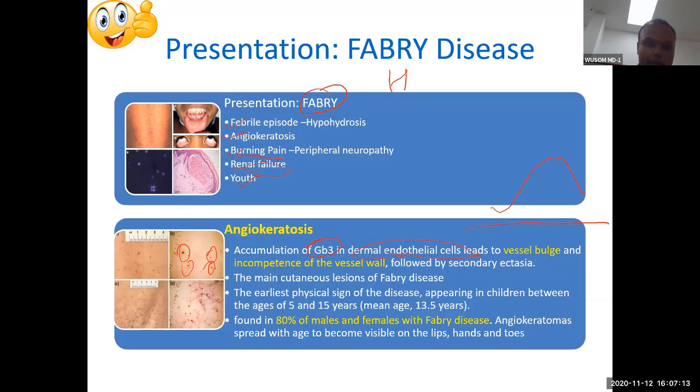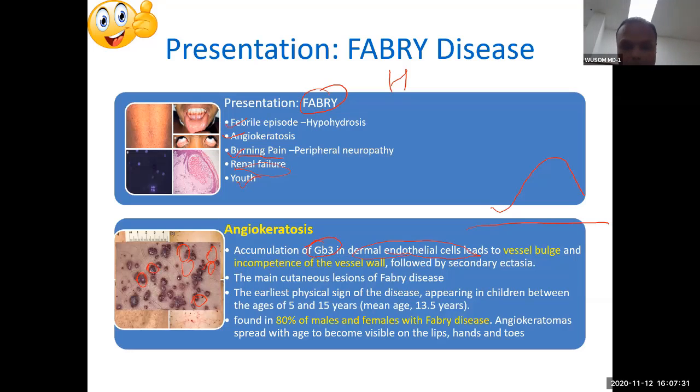If you see more clearly on the scale, these are very small papules, less than 1 millimeter. You can see small papules here. These are called angiokeratoma, because of bulging of vessels. This is because of deposition of globotriaosylceramide.